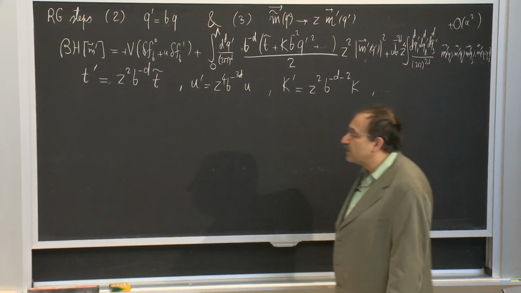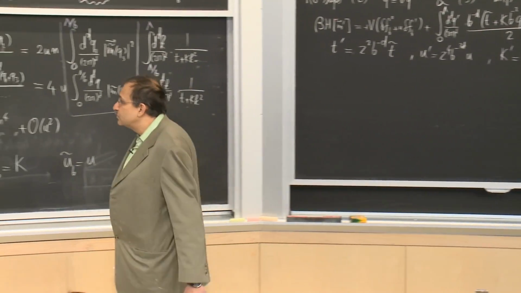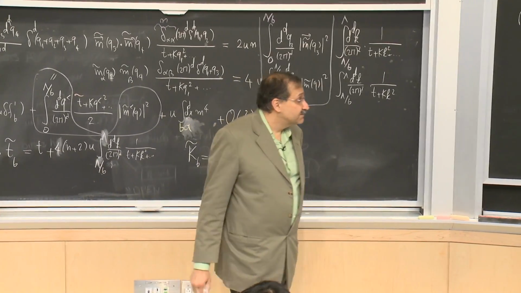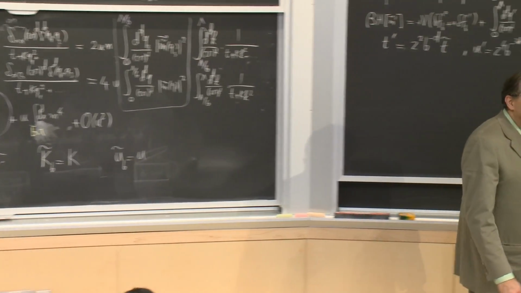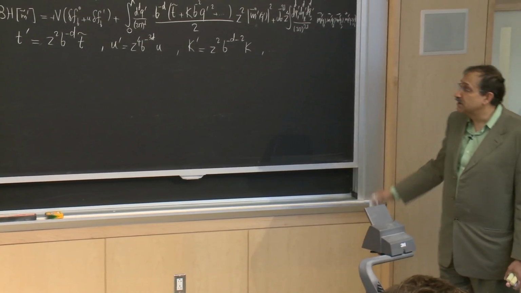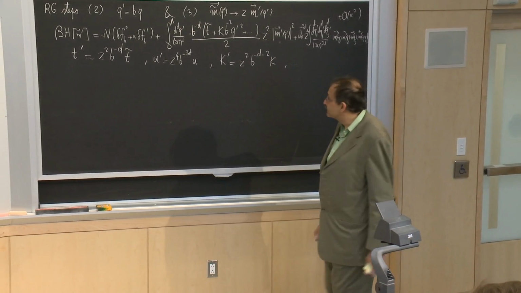Now again, we come up with this issue of what to choose for z. And what I had said previously was that we went through all of this exercise of doing the Gaussian model by RG in order to have an anchoring point.